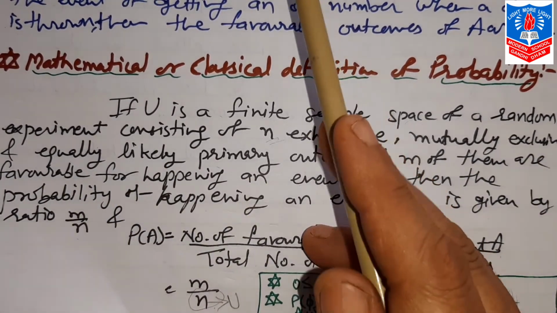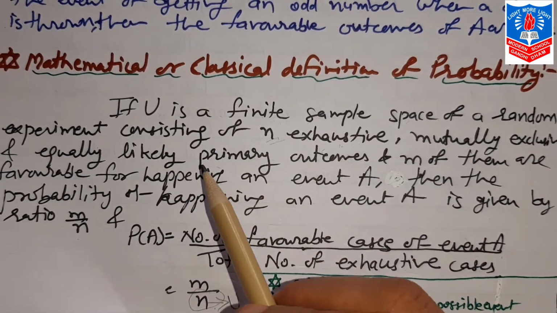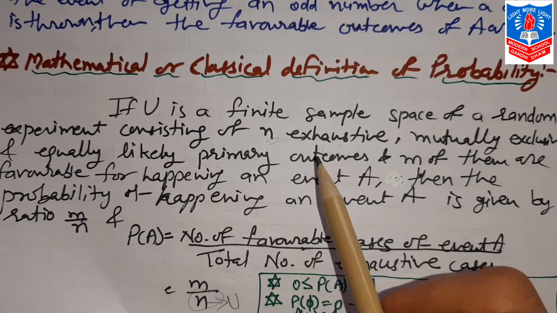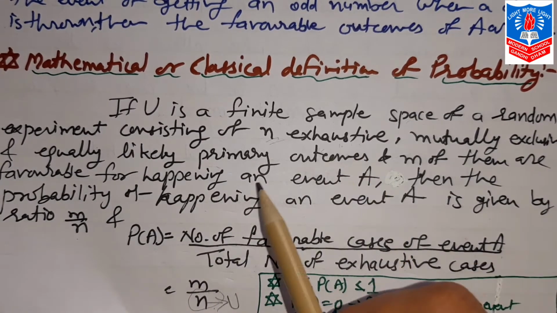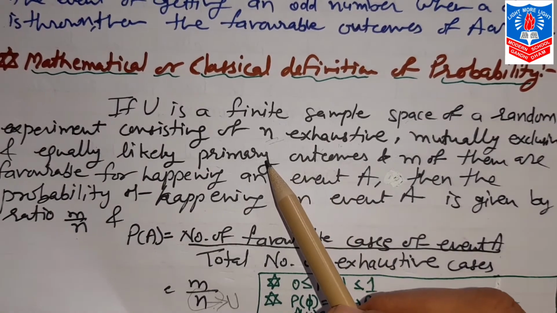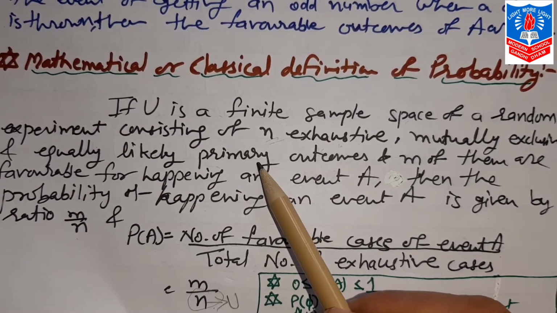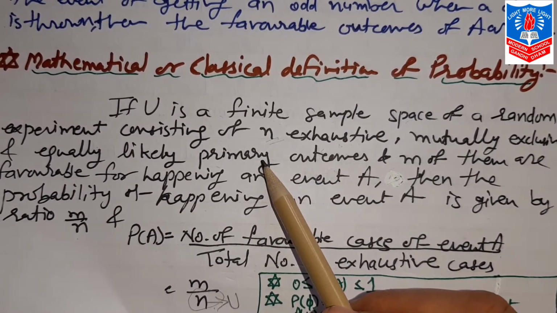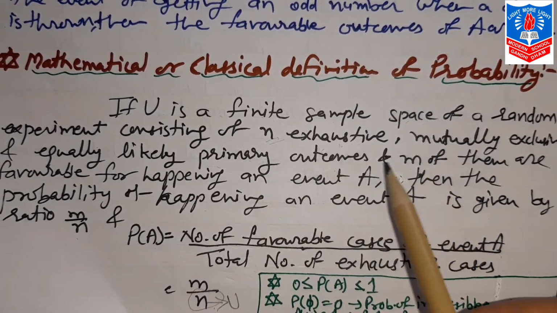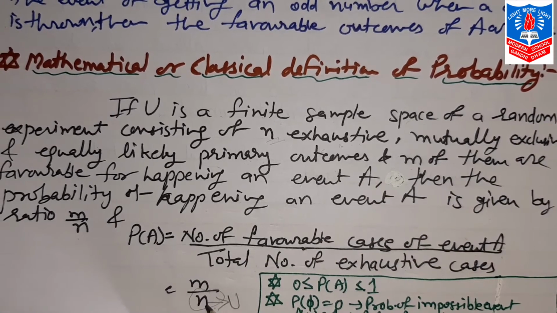Equally likely, we just discussed. Equal chance we give to each and every element of the sample space to be selected. Primary outcomes: primary, single, elementary. If you remember, this also we had already discussed. So primary, single outcomes, that is n.